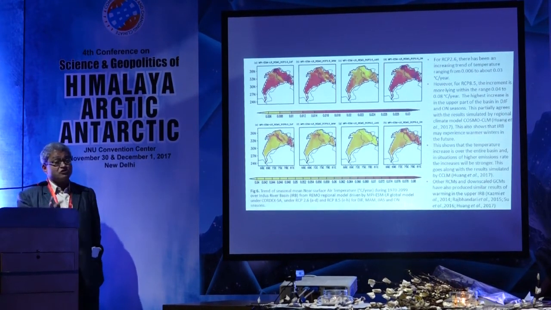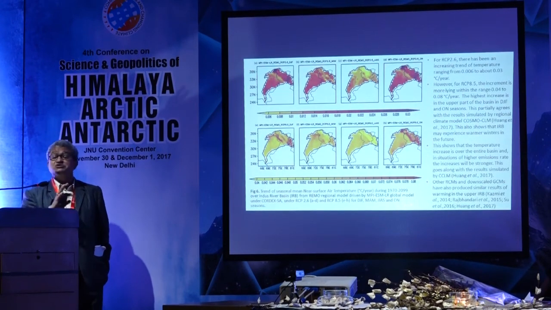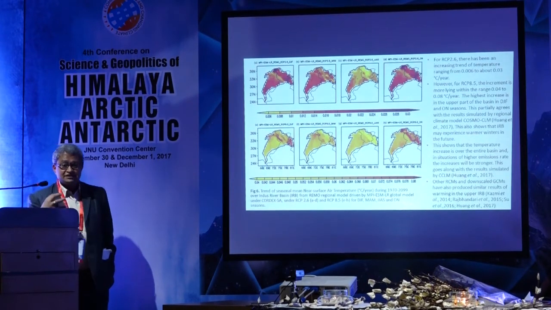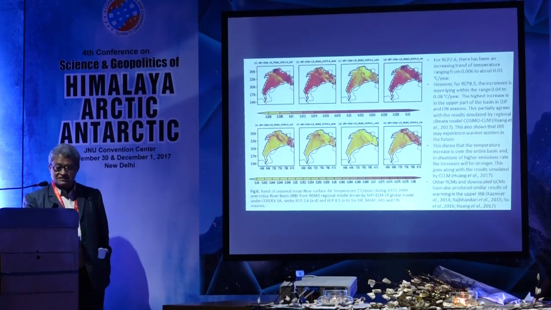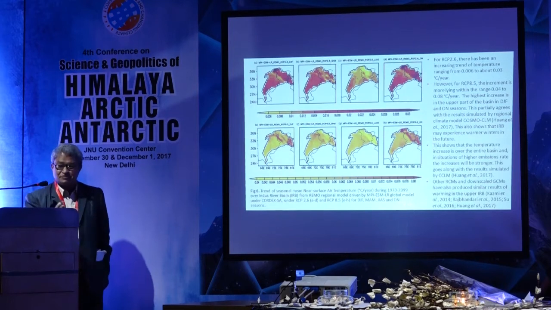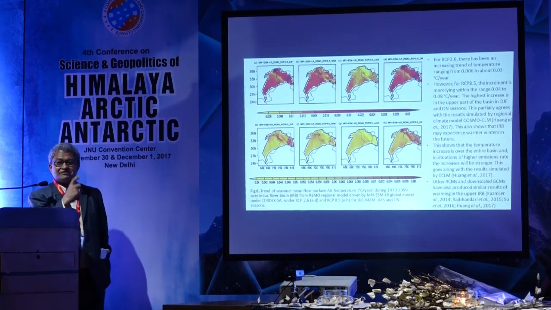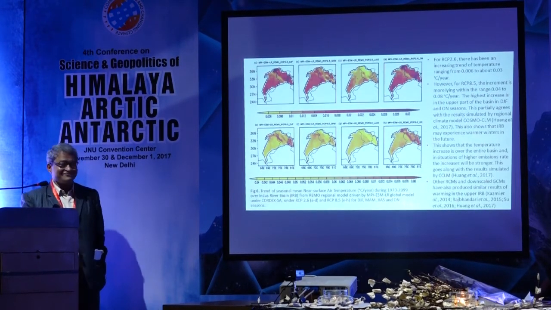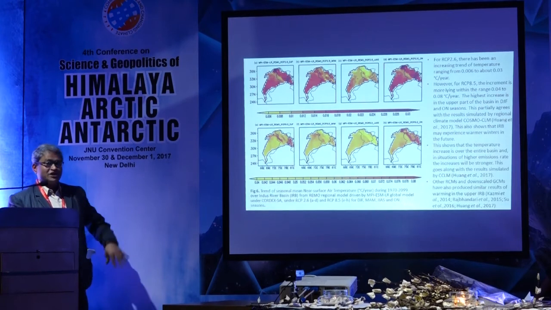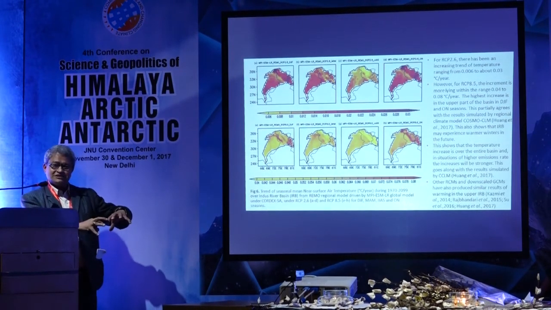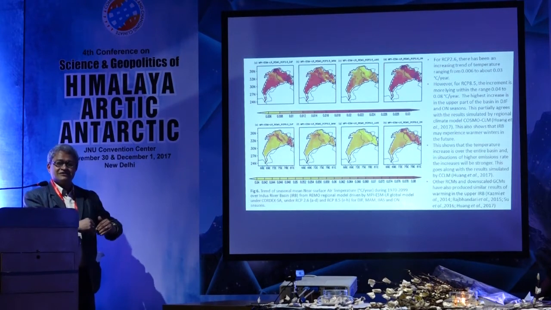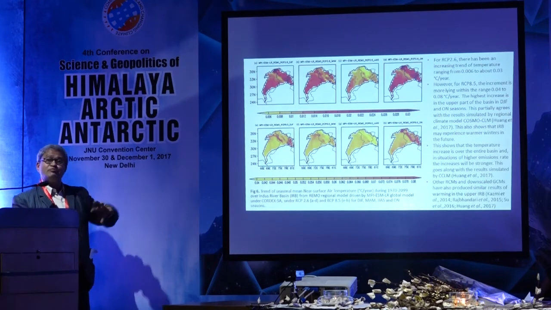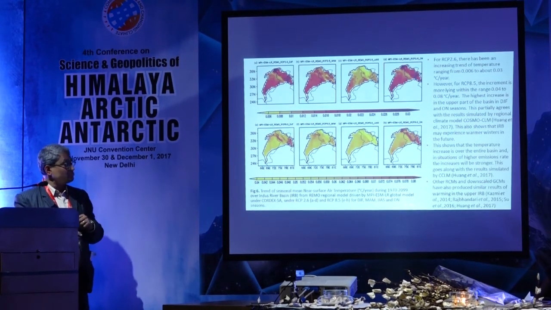moisture temperature interaction. I am not talking about precipitation. The precipitation mechanism is much more complex. So I am discussing mostly moisture temperature interaction. When more moisture comes over the region in the monsoon months in summertime, it may precipitate, but I am considering only the moisture which is available in the free atmosphere. It may not precipitate. Precipitation is what we effectively receive at the earth's surface. So particularly at this time, this moisture is a kind of cooling in the monsoon month. The comparative warming is not as high as in winter and post-monsoon, whereas it is lessening in both the RCPs, both pessimistic as well as optimistic.